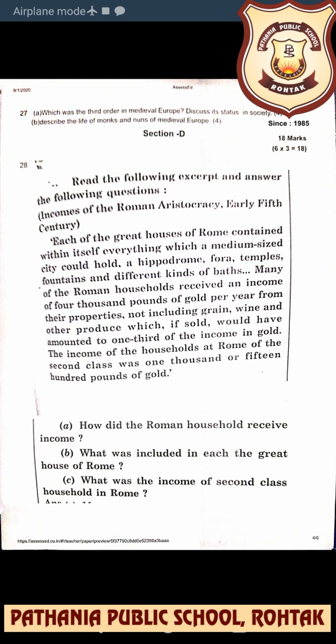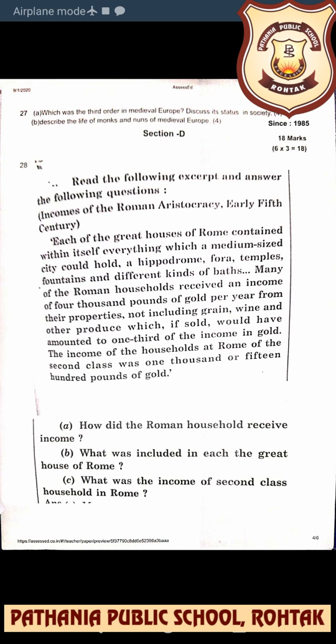Now section D was the passage based or source based question, beta. To attempt these questions is easier for you, because the content is already in front of you. But I told you, you have read so many things related to this topic in the chapter also. So sometimes in these questions you are to mention that knowledge, that content you have read in the chapter, right?